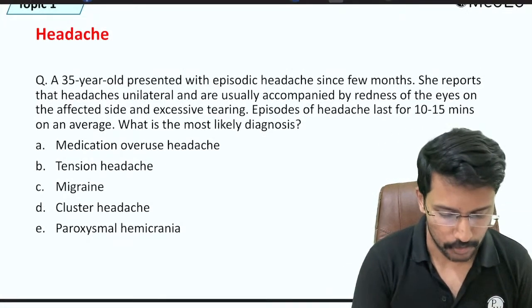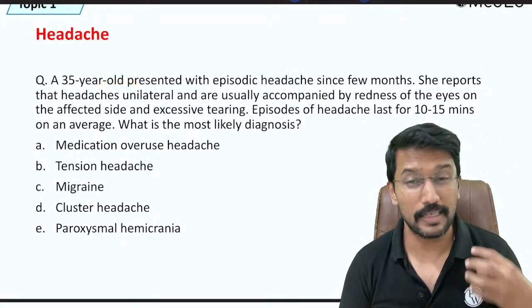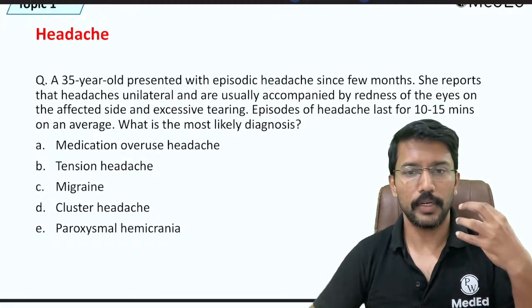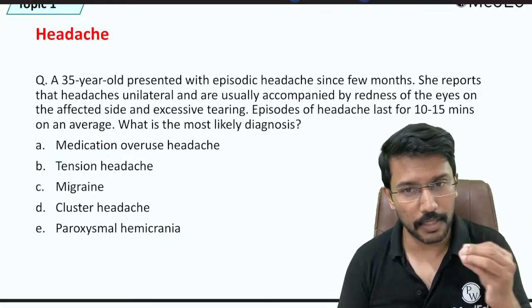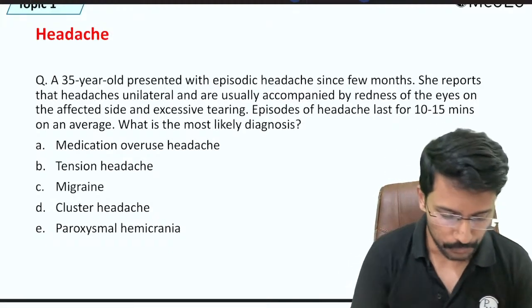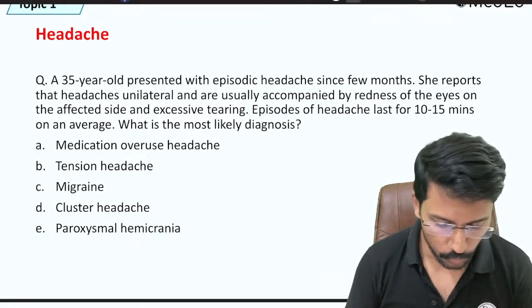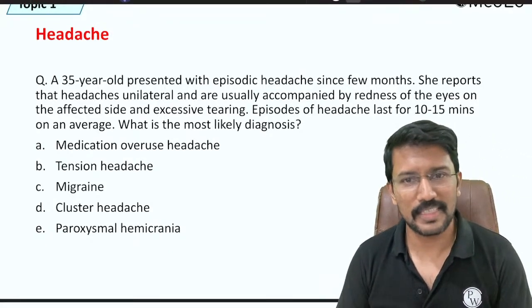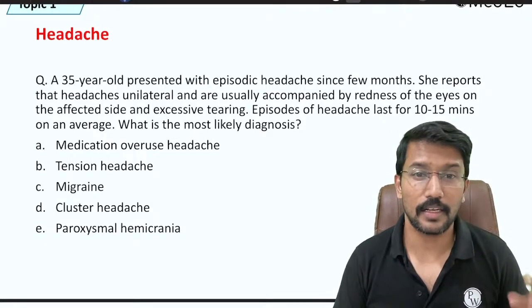Generally they mention the age of the person, gender sometimes, and then the nature of the headache. You need to get into the details of the nature of the headache to recognize which type of headache it is. So let me read this question for you. Here we have a 35-year-old who presented with episodic headache since few months. She reports that headaches are unilateral.